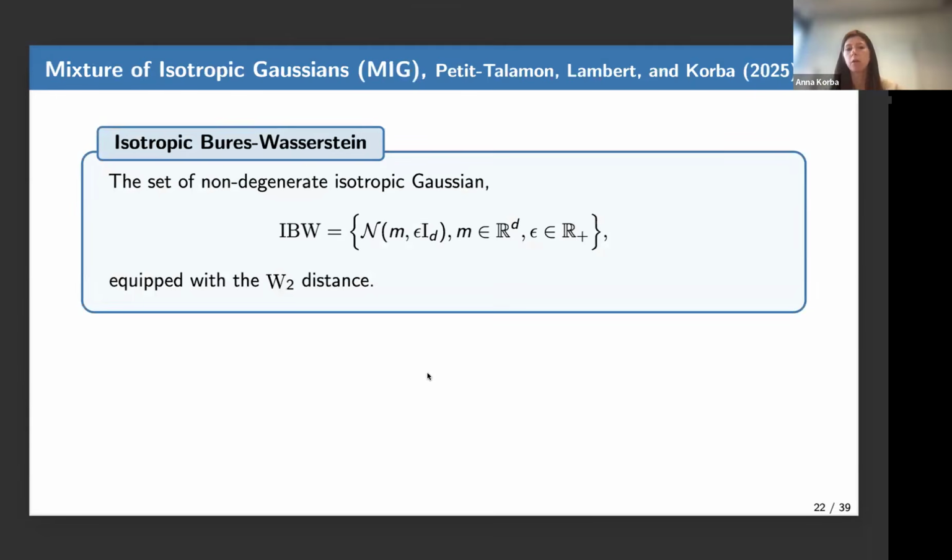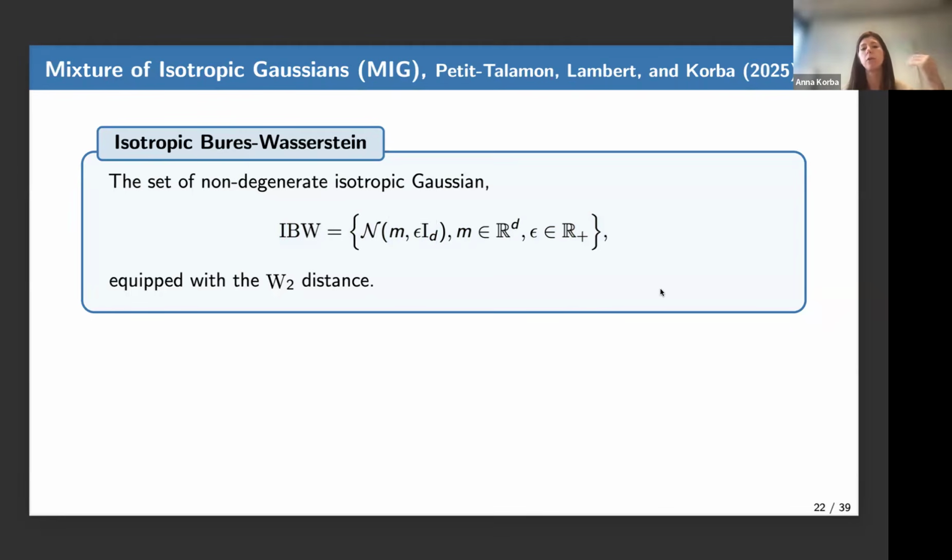So what is an isotropic Gaussian? Let me recall for you, sorry. The space of isotropic Gaussians is a space of Gaussians written as follows. It's the space of Gaussians in R^d, described by a mean vector m, and now the variance matrix is supposed to be proportional to epsilon times identity, and epsilon is a strictly positive scalar.